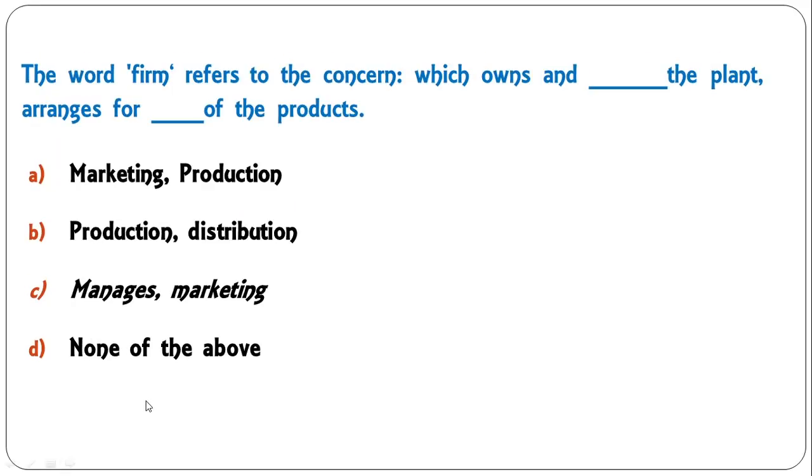The word firm refers to the concern which owns dash the plant, arranges for dash of the product, marketing. Production, distribution, manages marketing. So C is the correct answer. Firm refers to the concern which owns and manages the plant and arranges for marketing of the products. C is the correct answer.